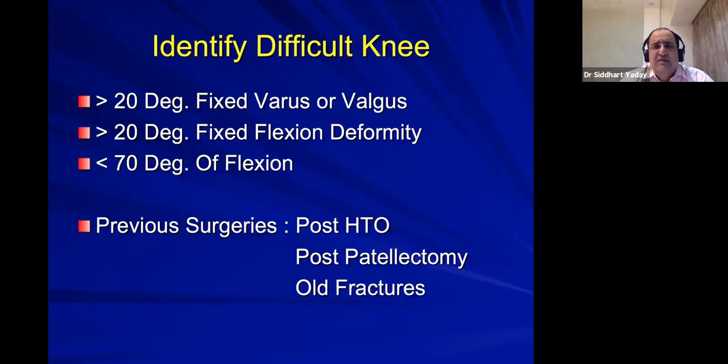Now, you should always identify a difficult knee when you are doing TKR. Difficult knees, for surgical approach, are especially those with more than 20 degrees of fixed varus or valgus deformity, around 20 degrees of fixed flexion deformity, flexion of less than about 70 degrees, previous surgeries like post-HTO because of a lot of scarring, post patellectomy, or any intra-articular fracture. These are the difficult knees, where we have to anticipate certain problems and their solutions.